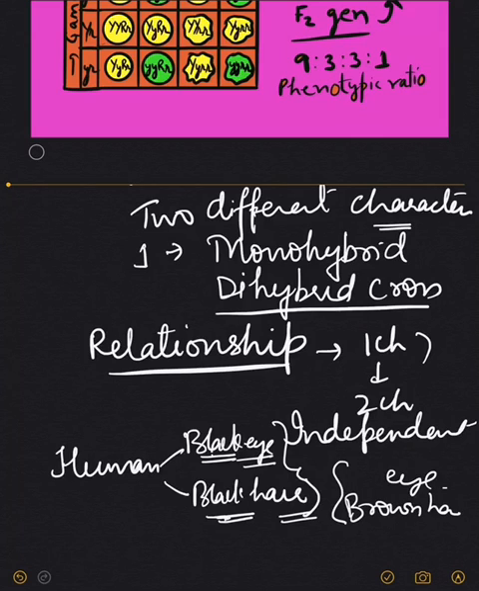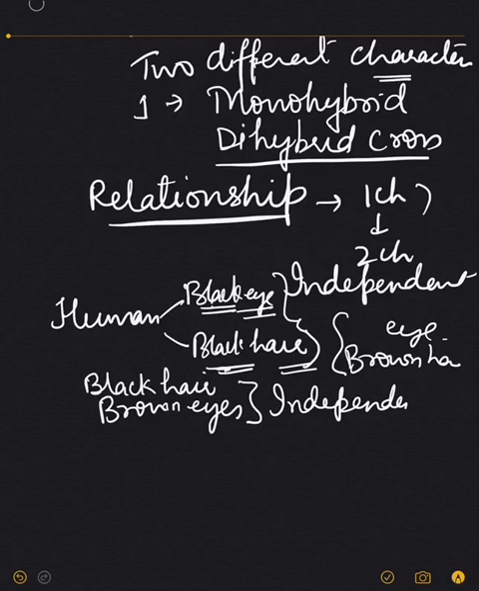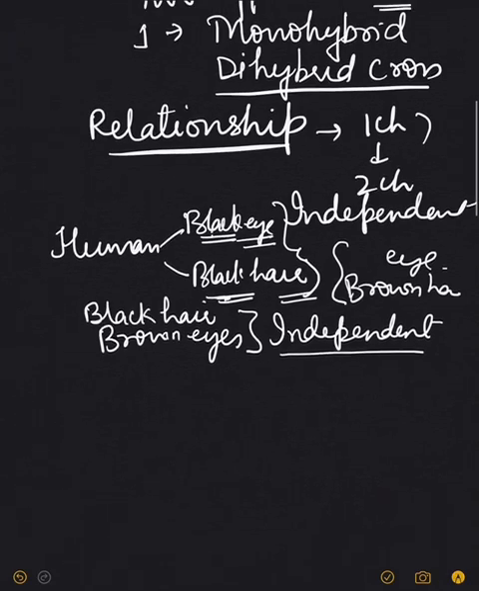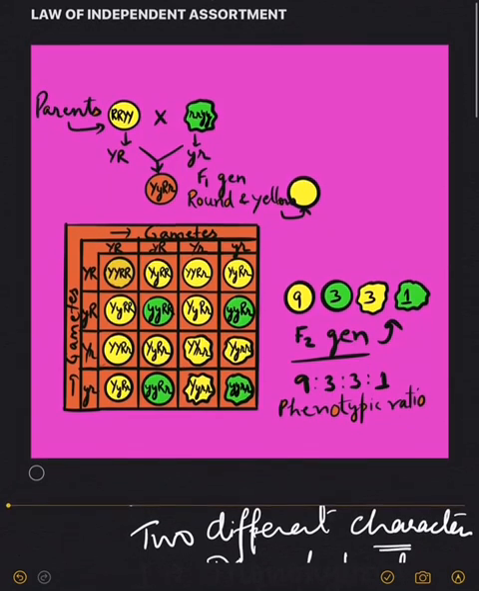And if we can find a person having black hair with brown eyes, it means that the genes are independent of each other, meaning they can go to the next generation independently. So Mendel carried out a dihybrid cross.